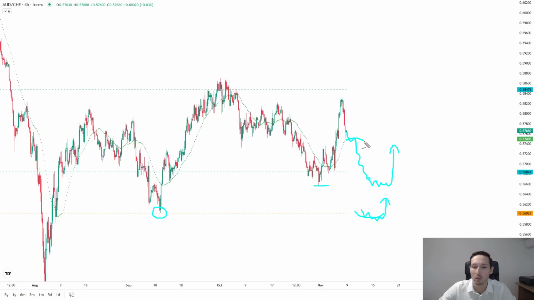And the third thing, of course, is look for that bull flag setup intra-week. We come down. Maybe we just breach down below the moving average a little bit, and then we rally strongly again, and you see the moving average turning up, and you get that opportunity to look for the breakout and the rally into the 0.58479. If we breach that, we could very easily take out the high. But once we breach that and take out the high, it's pretty much most likely all that we're going to get out of this market to the upside next week.